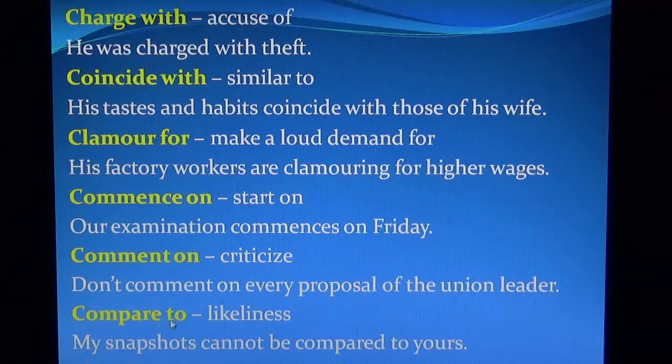Here, see, to is a fixed preposition, but when there is a comparison between equivalent things or equal things, then to is used. Compare to. My snapshots cannot be compared to yours.